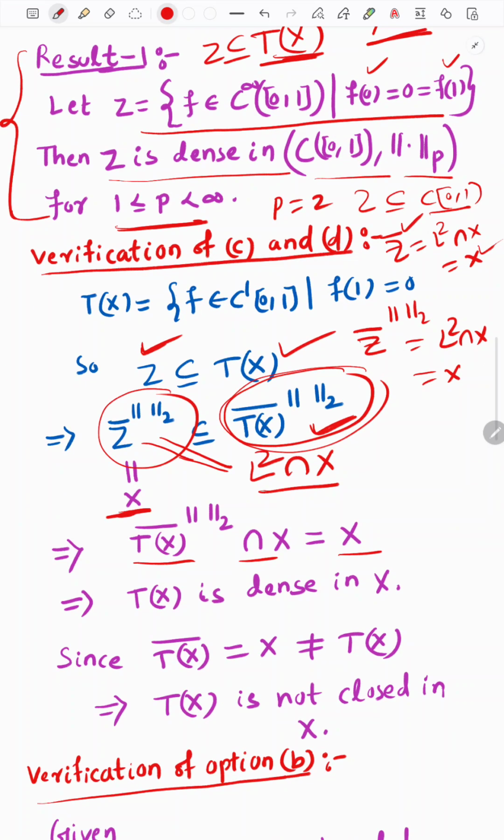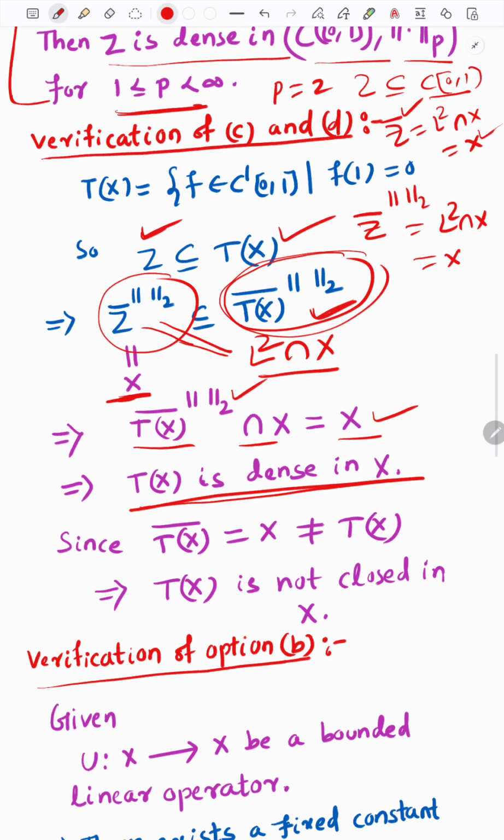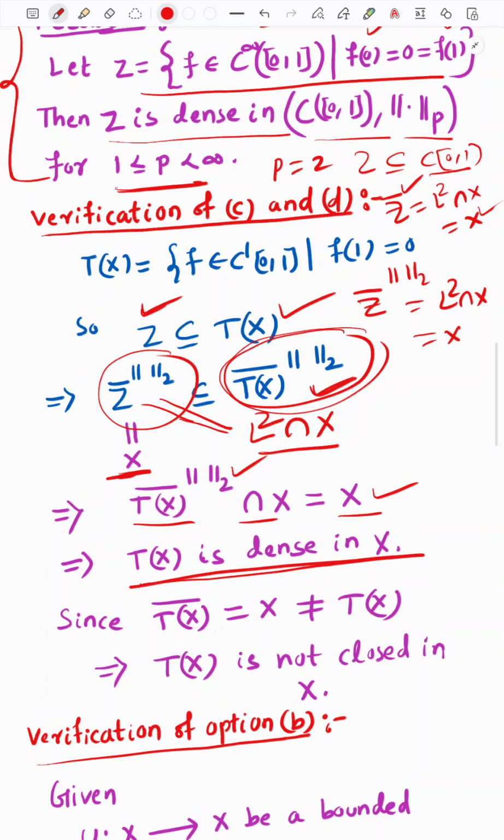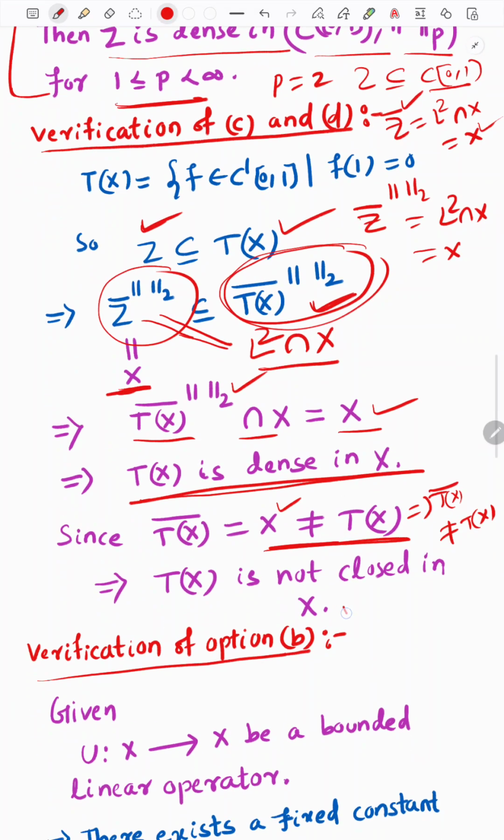Therefore this implies that Tx whole closure with respect to the L2 norm is equal to X. This implies Tx is dense in X. But we know that Tx closure is not equal to X. I have already told this thing. This implies that Tx closure is not equal to Tx. Therefore Tx is not a closed set.